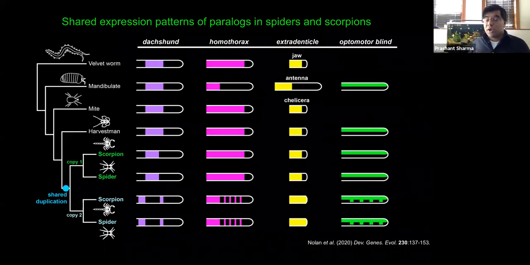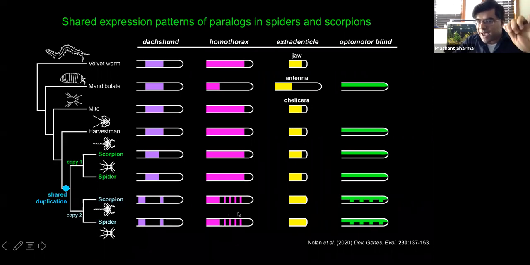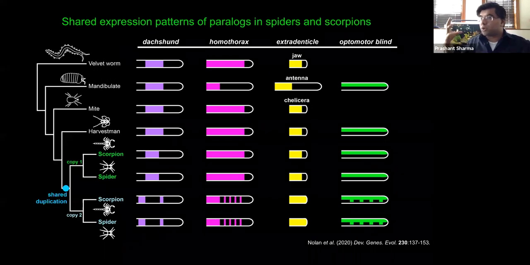It's not just doxin that does this. Eric was able to show 3 other pairs of genes exhibit the same pattern. We won't go through lots of expression data, but take it from me, and you can examine the expression data for this. It's always the case that 1 copy of the Arachnopulmonates has this new derived expression pattern that we don't see either in the other copy or in the single copy homolog of outgroup taxa. So taken together, what we have then is this complex meta character. This whole genome duplication essentially constitutes this multi-layered synapomorphy that supports the monophyly of the Arachnopulmonates.